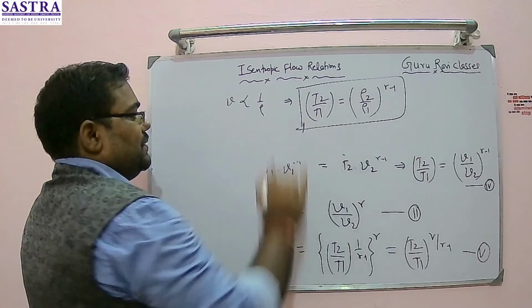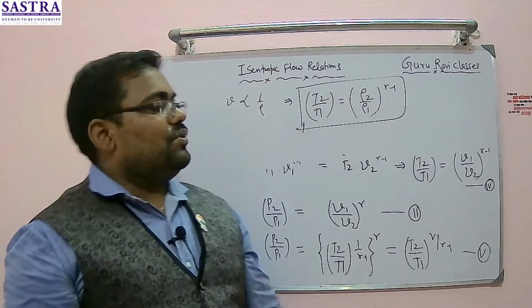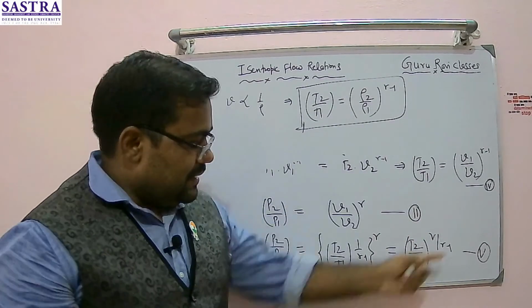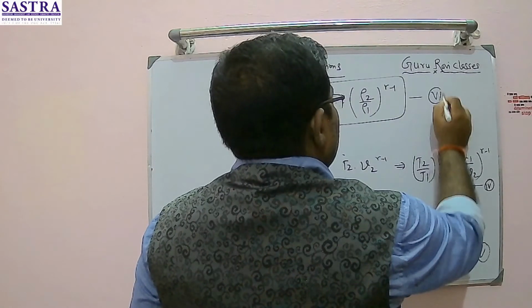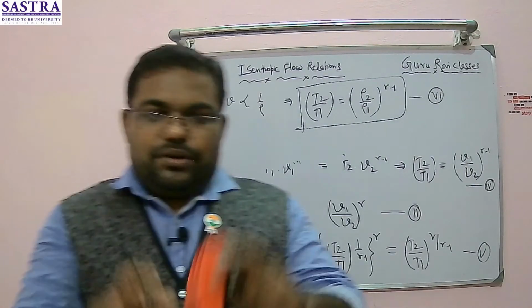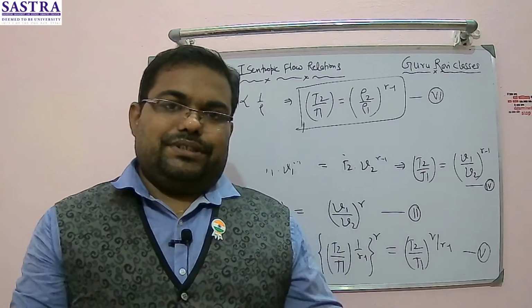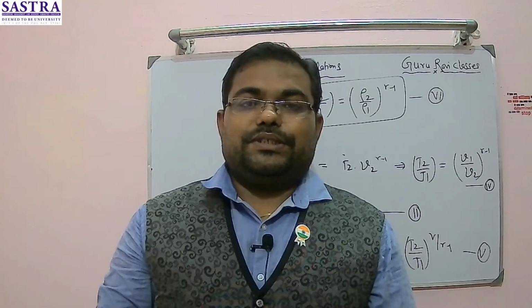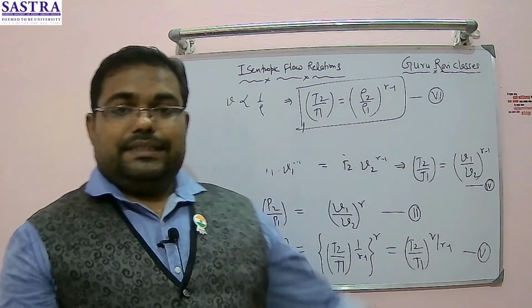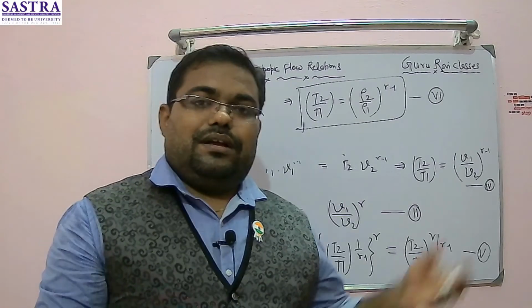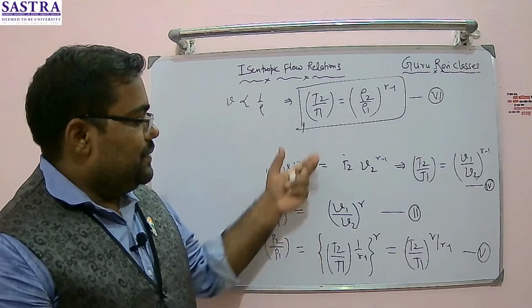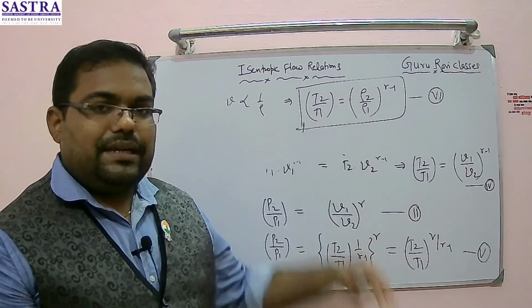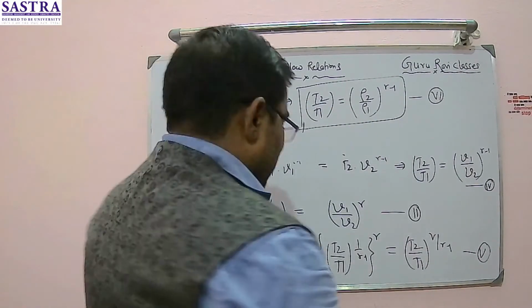Yes or no? So T2 by T1 is equal to rho 2 by rho 1 to the power gamma minus 1. This is another relationship, the 5th, and I can say this is 6th. Now I know all the relationships between temperature ratio and pressure ratio, specific volume, and density as well. Let's go now to the stagnation and static properties relationship. So stopping here, now go for the next things.